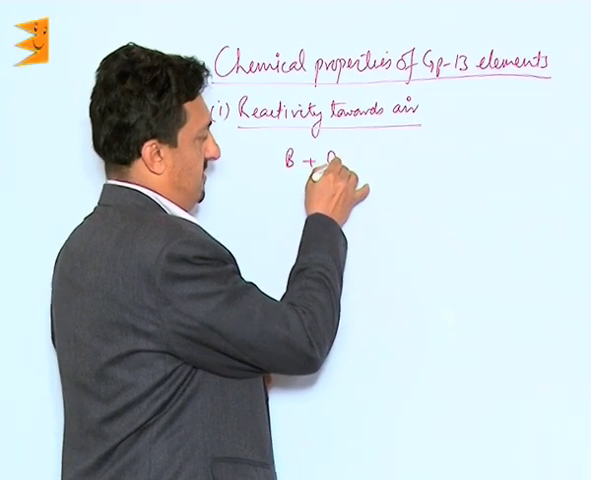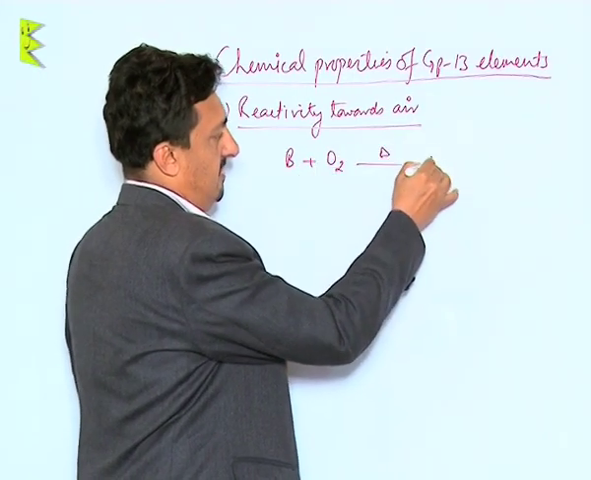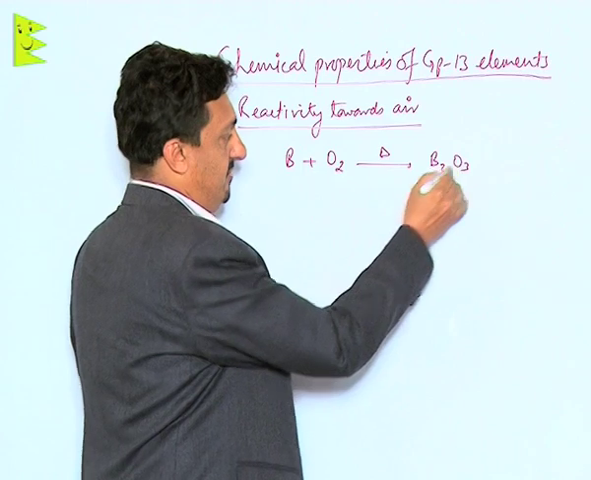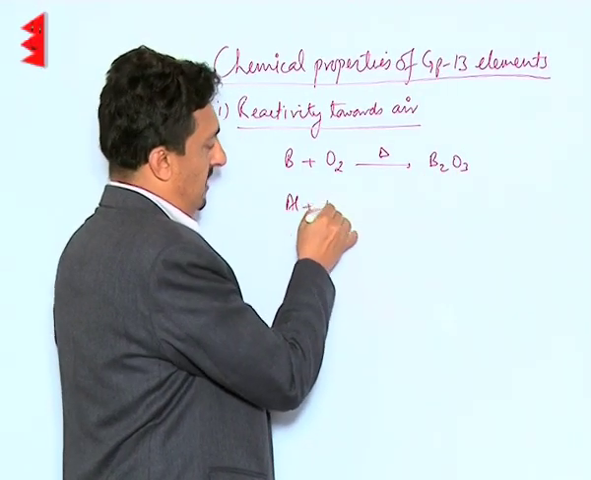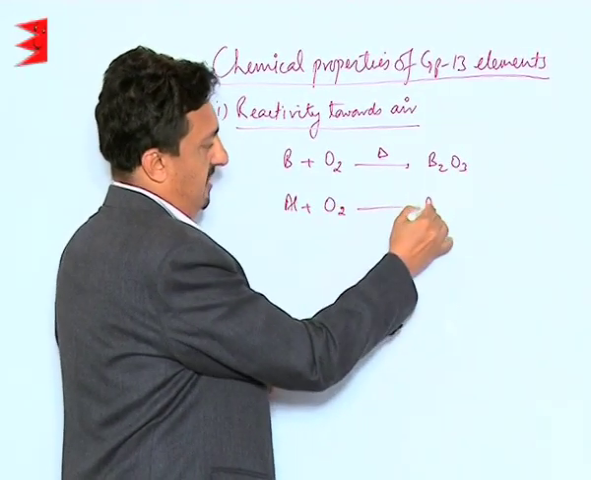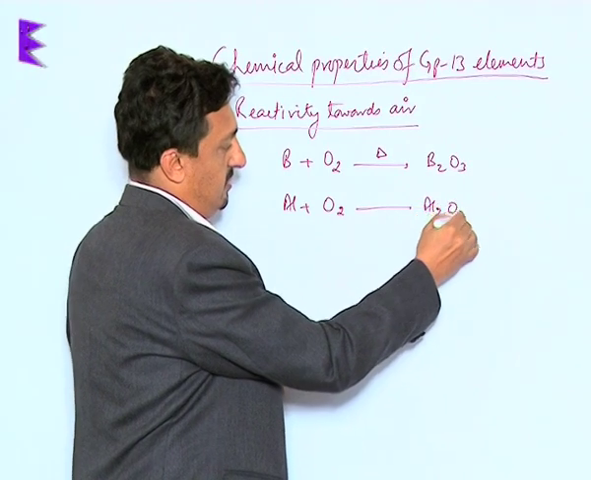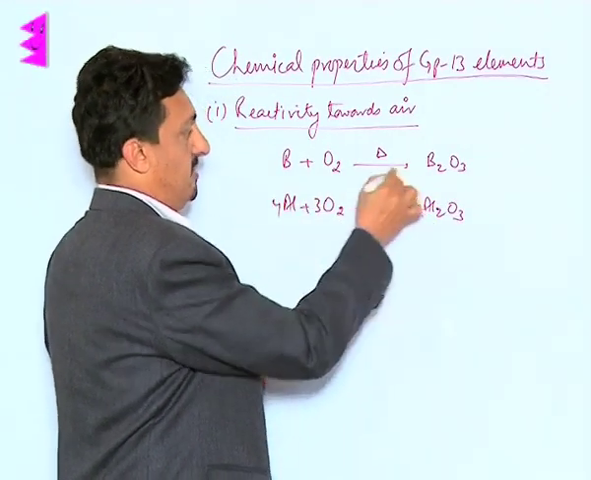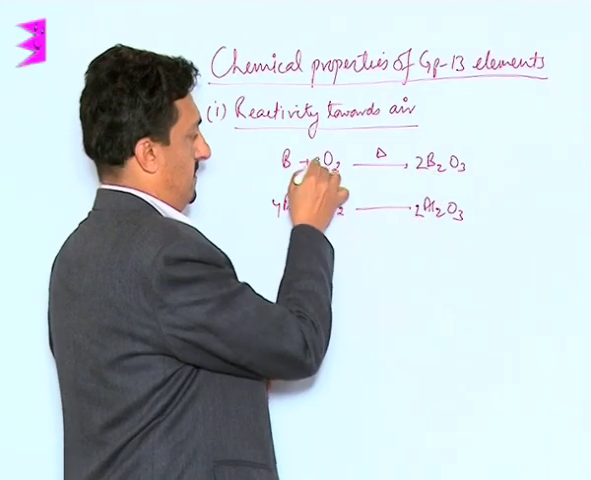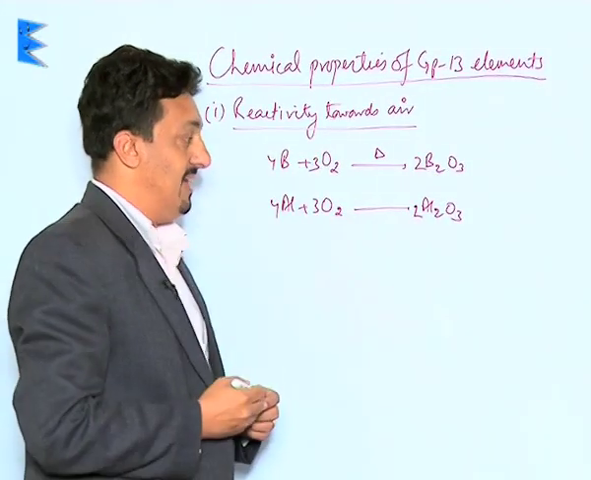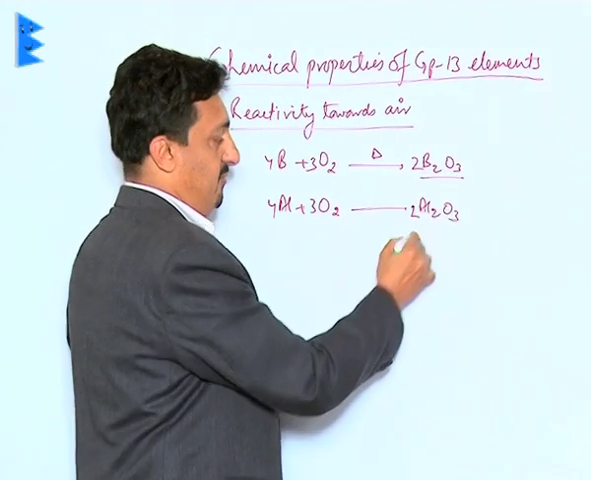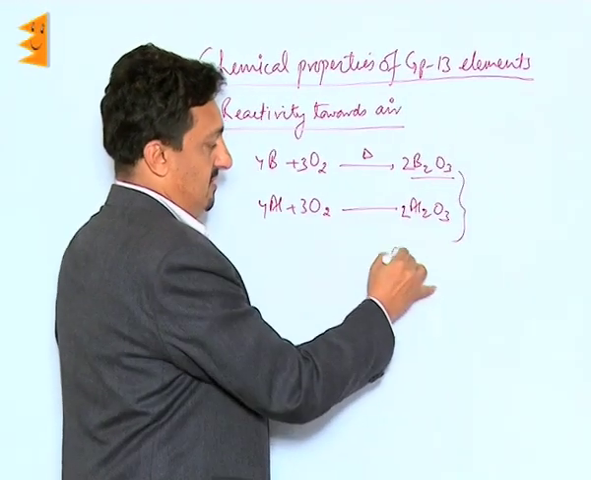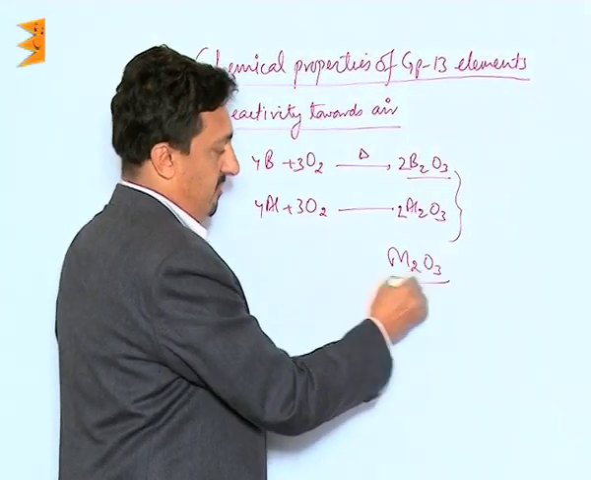Boron reacts with oxygen only on heating, and then it forms B2O3. In a very similar way, aluminium reacts with oxygen and forms Al2O3. So we can make it twice, this will become thrice and 4. This is how they react, and they all form oxides with the general formula M2O3.